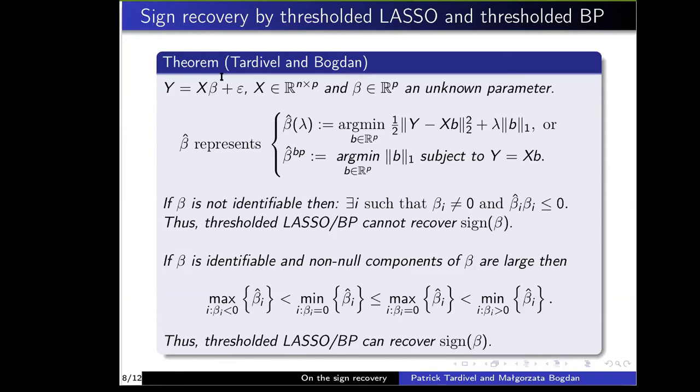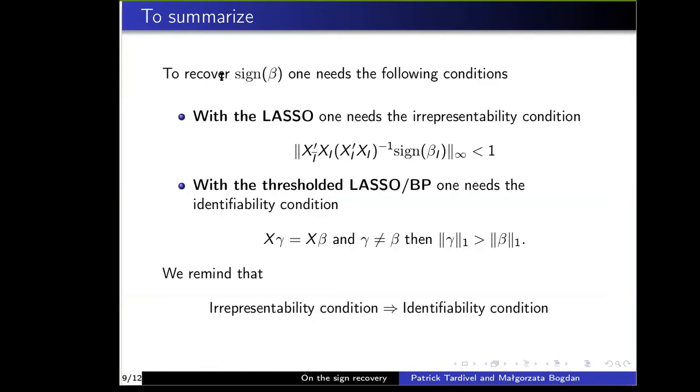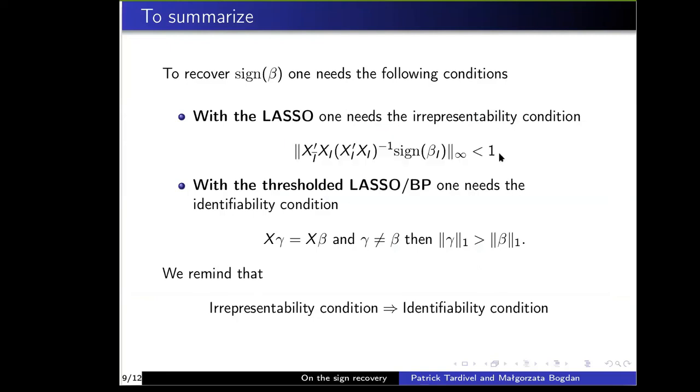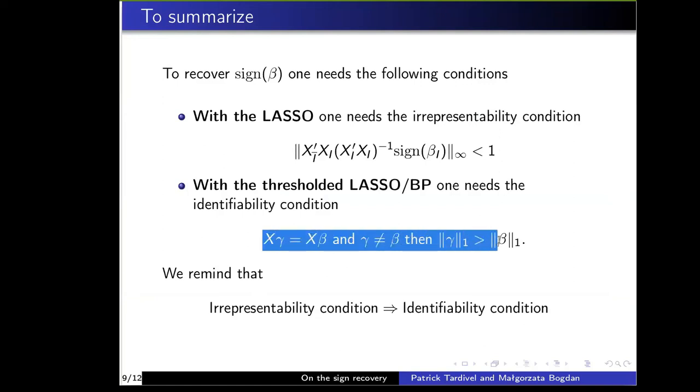Okay. So to summarize, with lasso, one can recover the sign of beta only if the irrepresentability condition holds. So if we have this inequality. And with thresholded lasso or thresholded basis pursuit, one recovers the sign of beta if and only if the identifiability condition holds. That's if we have this implication.